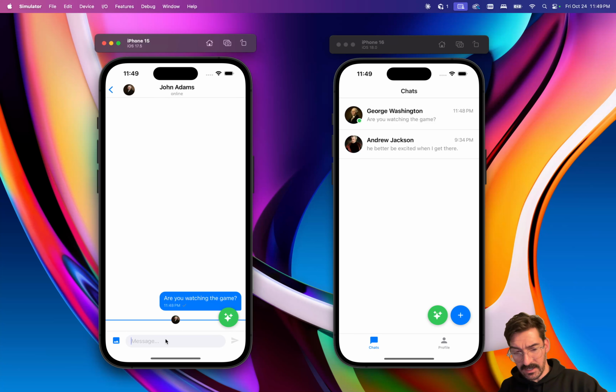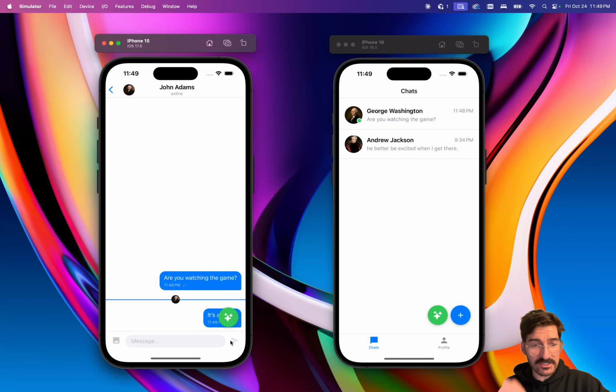And if we exit out of this chat, so that he's again not actively in the chat, we say it's a doozy, which I don't know if you caught the Jays game tonight, but my gosh, what a game! If you're a Jays fan. And you can see the line gets pushed up because he hasn't read this most recent message.